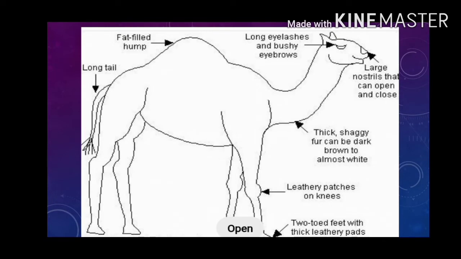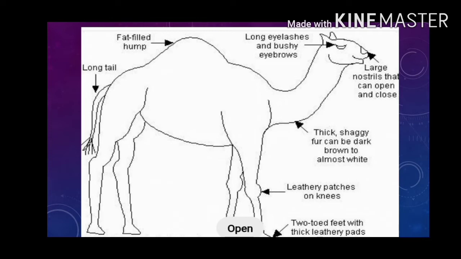Now we will look at the camel, how it survived. It mostly survived in hot and sandy desert. Now we will look at its features. They have long eyelashes which can be closed to protect against blowing wind, so sandy dust won't enter into their eyes. They have slit nostrils which can be closed to protect against blowing wind. They have a rough leathery mouth which helps the camel eat thorny plants like cactus.